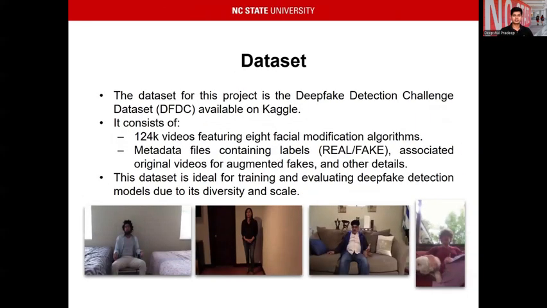Our data set for this project is from the Deepfake Detection Challenge data set, which is freely available on Kaggle. It's a pretty big data set, around 400 gigabytes, and it consists of 124,000 videos and the corresponding metadata, which says if it's real or fake. Here are a couple images down below, extracted frames from these videos.